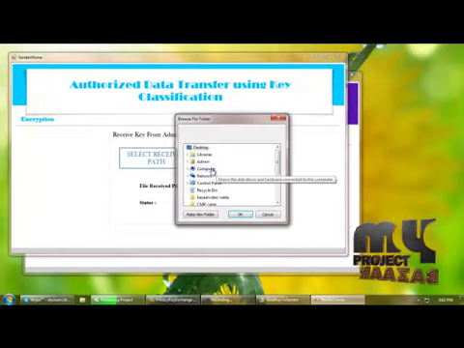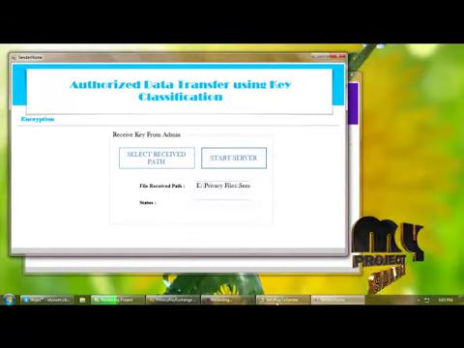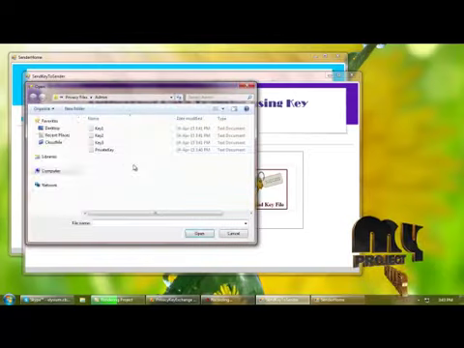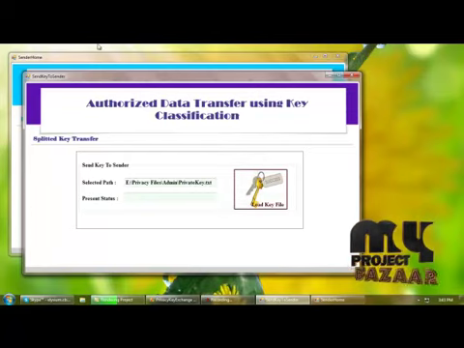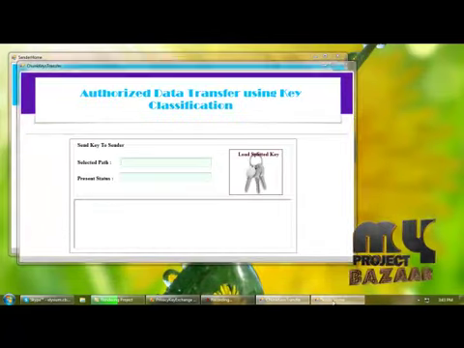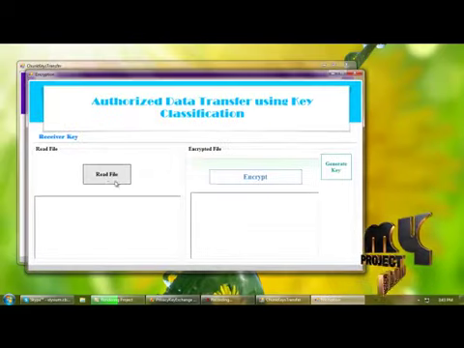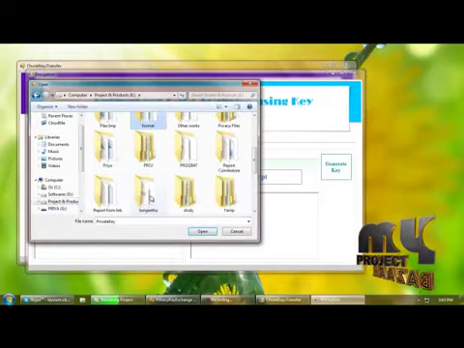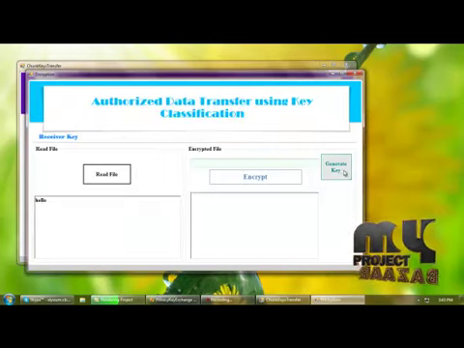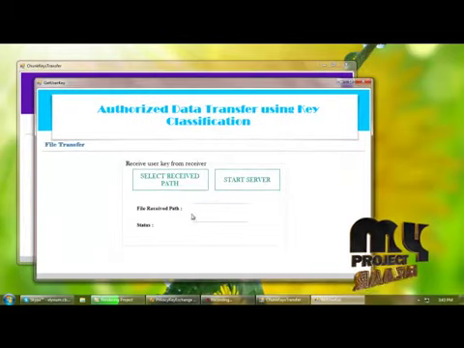And here I am selecting the receive path for receiving the key from admin. So I am selecting the path of sender, starting the server for receiving the file, and loading the private key to send to the sender side. So next, encrypted key transfer. Further, we need to encrypt the file. So I am reading any file from here and generating key, encrypting the text and receiving the user key from the receiver.